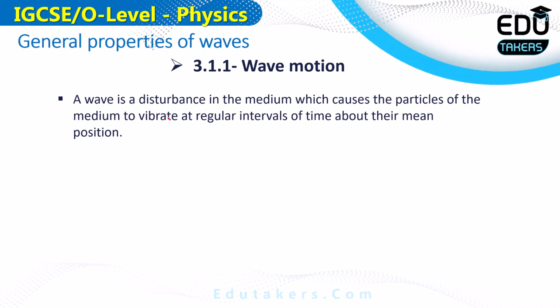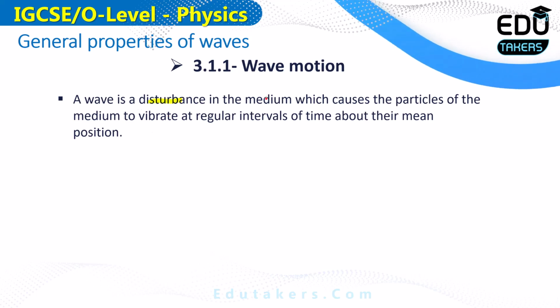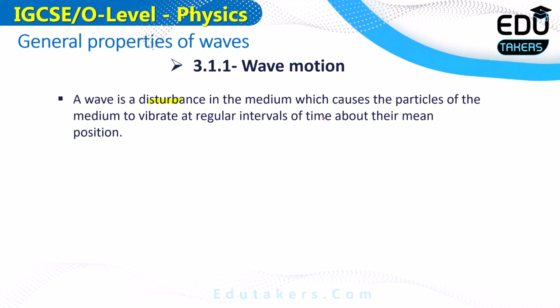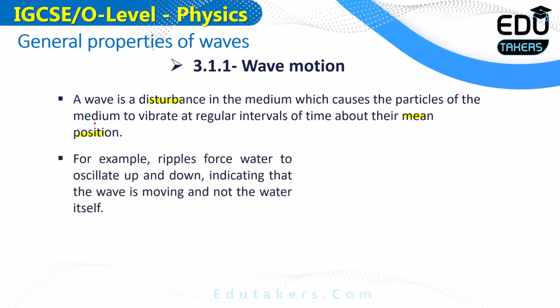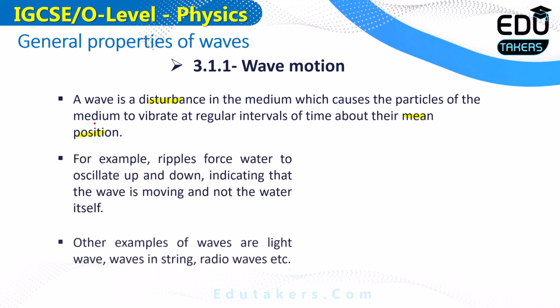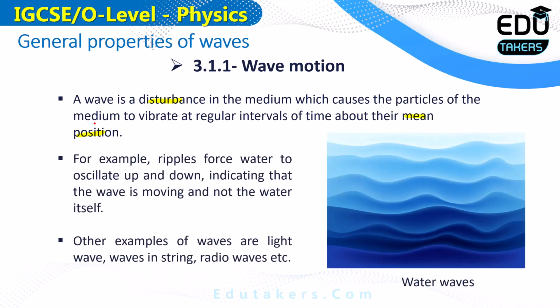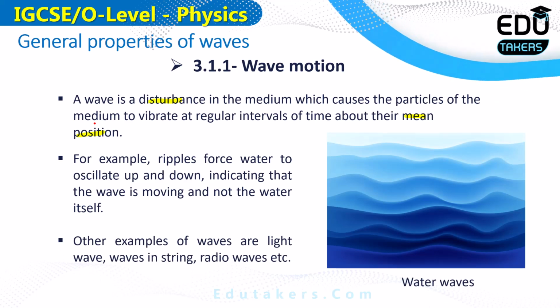You can see here the definition of wave motion. A wave is a disturbance in the medium which causes the particles of the medium to vibrate at regular intervals of time about their mean position. For example, you can see here water waves. The ripple produced in the water forces the water to move up and down. Due to the upward and downward movement of the water, the wave is produced here.